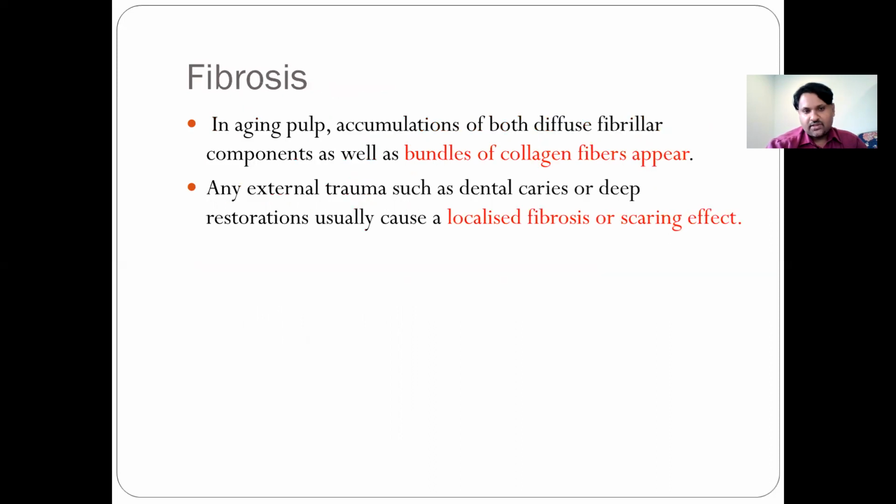Another feature that happens is fibrosis, where the aging pulp shows accumulation of both diffuse fibrillar components as well as bundles of collagen fiber. And any external trauma or deep caries causes localized fibrosis or a scarring effect.